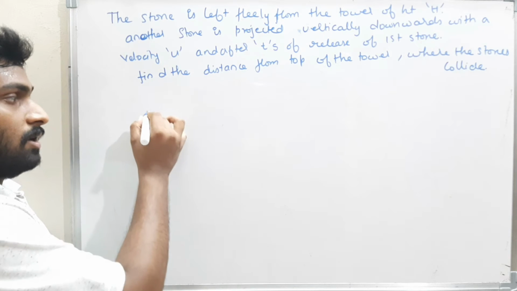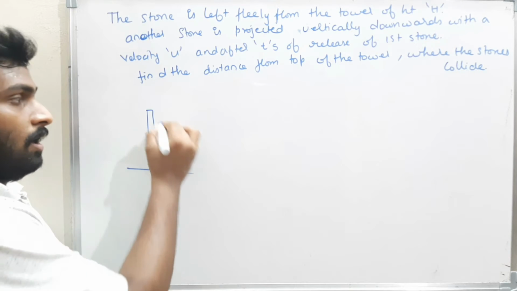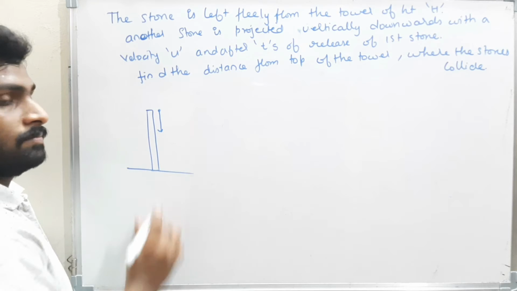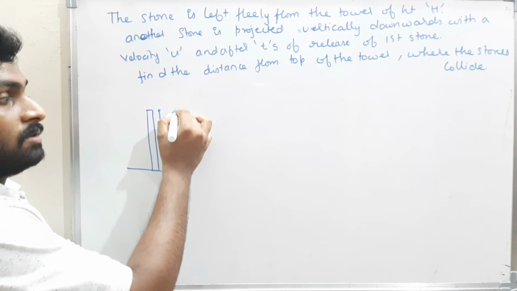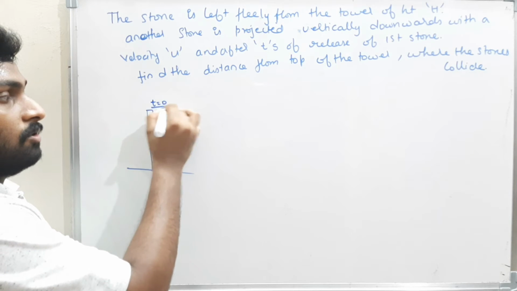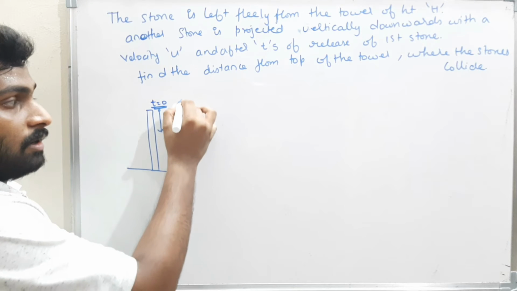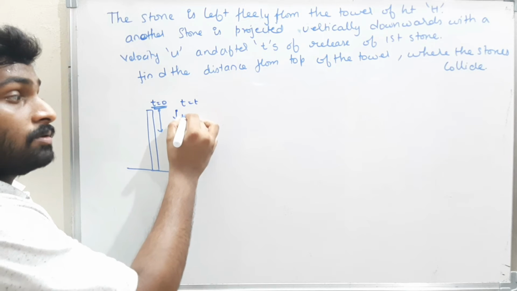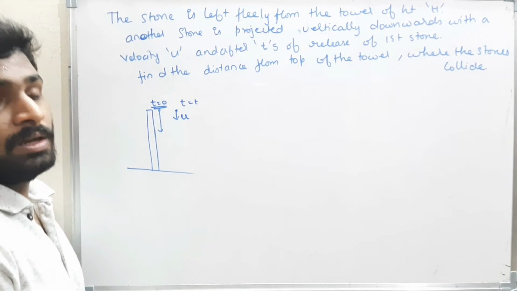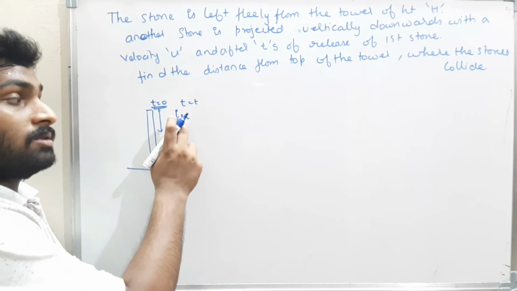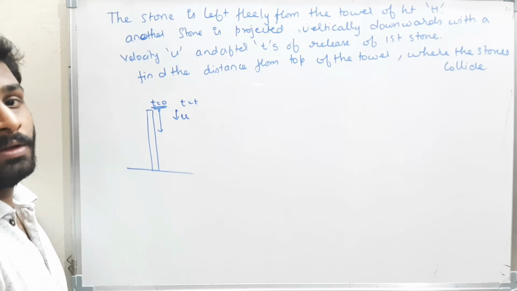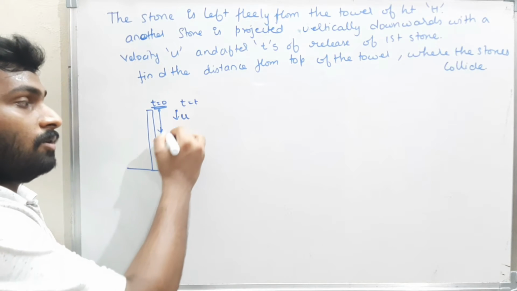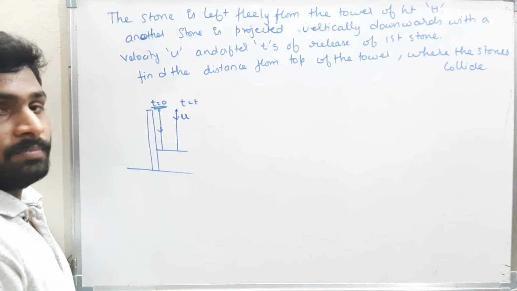Okay, now see here. This is the tower, and one body is left freely, and another body after t seconds. Now this is left freely at time t equal to 0, but this is left freely at time t is equal to t, and projected downwards with velocity u. Here the initial velocity of the body is 0. Here the initial velocity of the body is u. Now they told to find where the two bodies will collide.